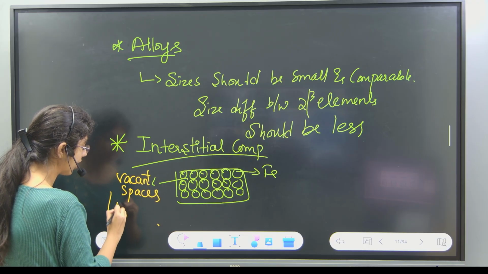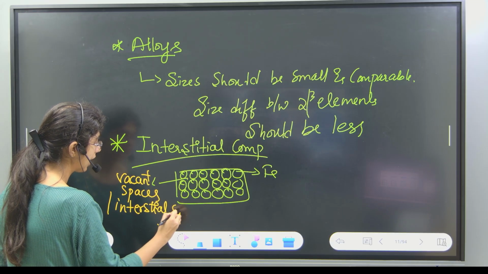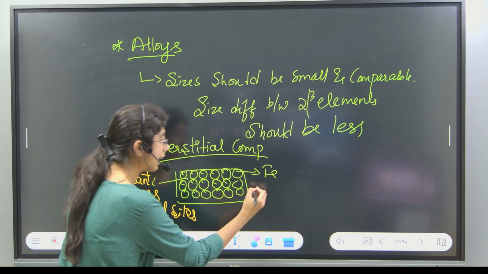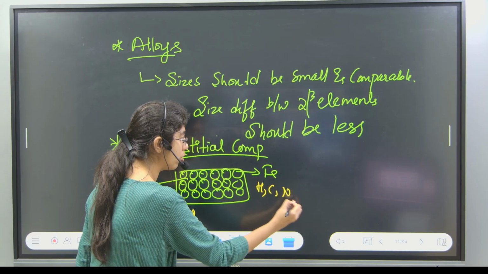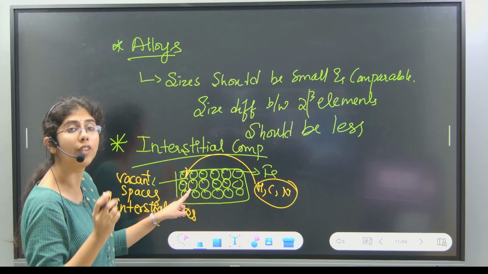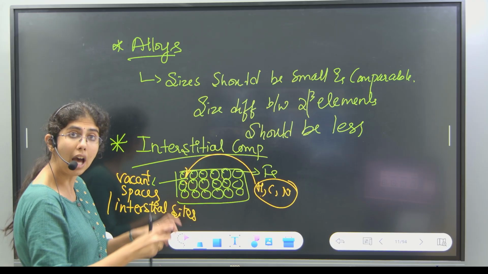These are called interstitial sites. Now, some small atoms like hydrogen, carbon, nitrogen will get placed in these vacant spaces. They will come and sit in these vacant spaces.